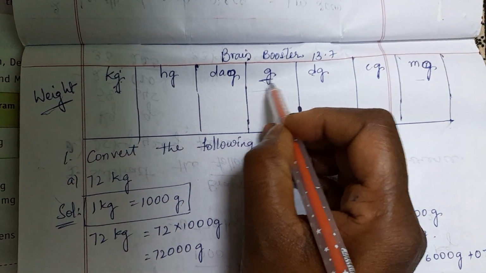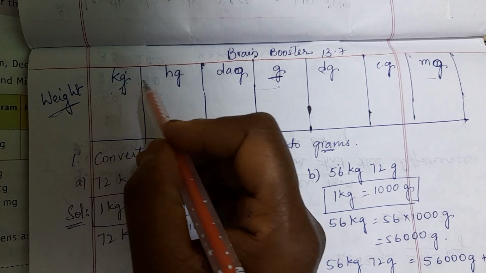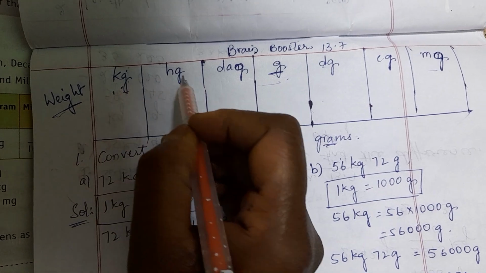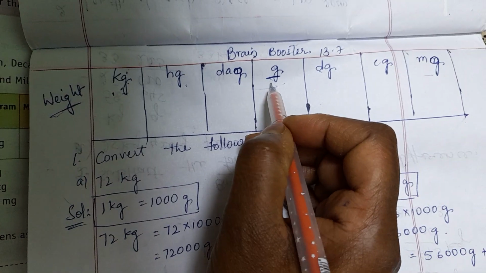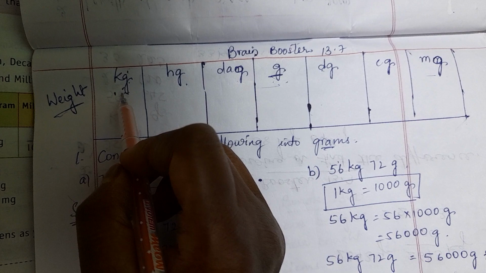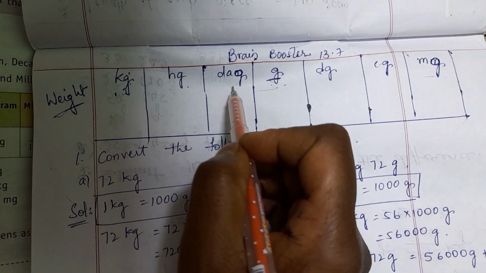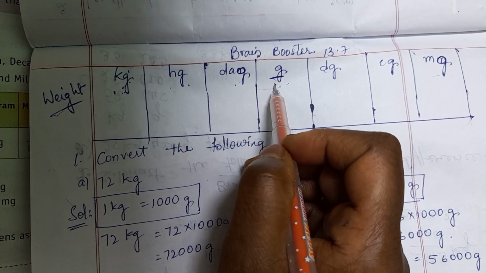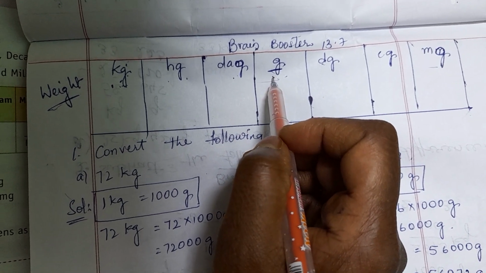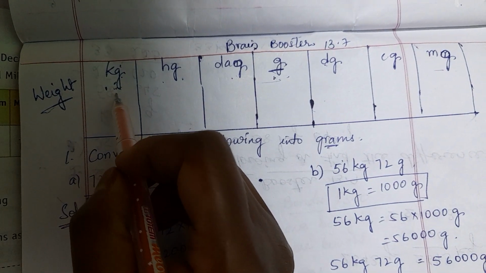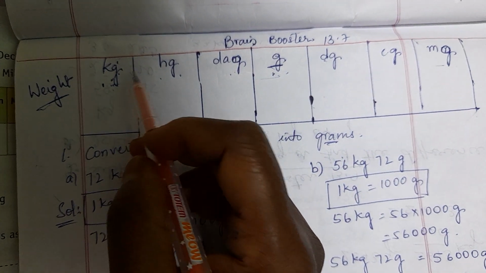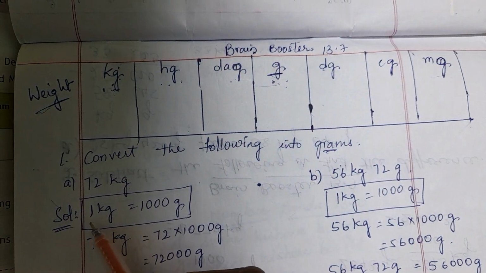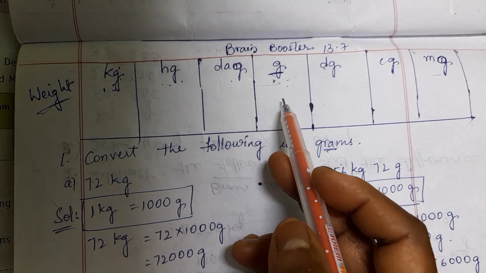Where are grams? Here. So from kg we have to change it into grams. So from left we are going to jump towards the right side. How many jumps? From this place, 1 jump, 2 jumps and 3 jumps. Now you are in kg, no? So how many jumps? 1, 2, 3. So 3 zeros will come. So 1 kg is equal to 1000 grams.